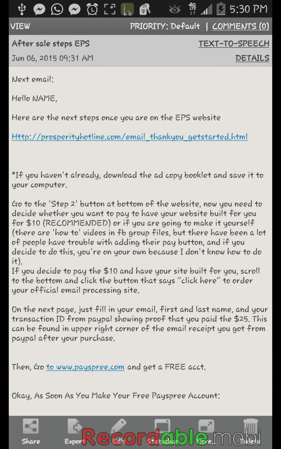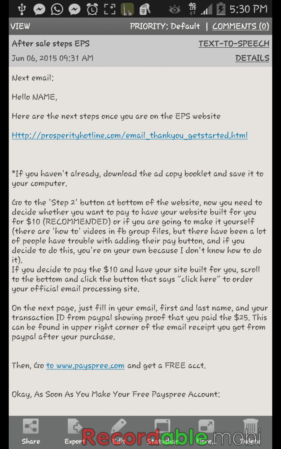You want to make sure you add them to the group so that they have access to that training and support. And then your next email to the person is, here are the next steps once you are on the EPS website. I like to send this email pretty much right after the first one. The first one doesn't really give a lot of information, and to me it kind of just throws you out there, and I don't really like that.